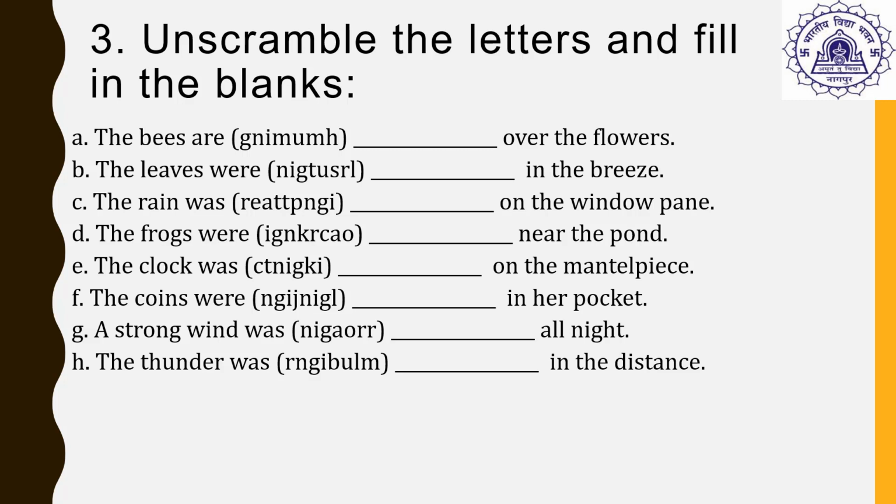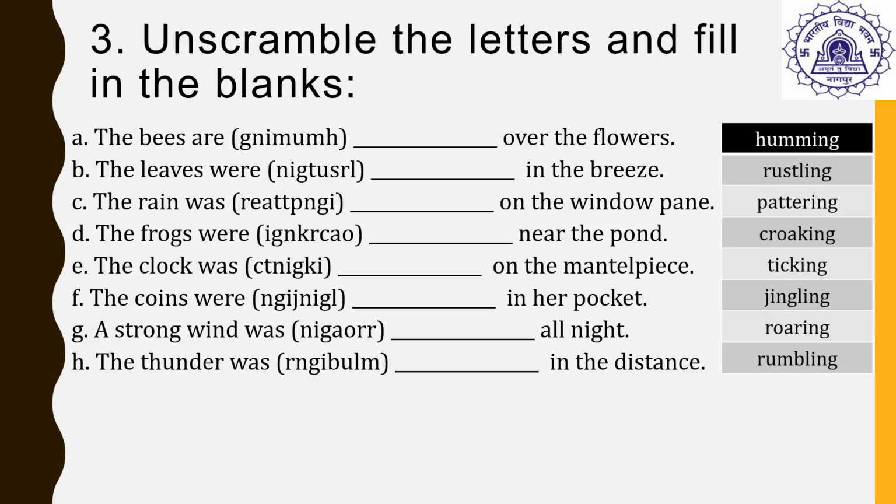The bees are humming over the flowers. The leaves are rustling in the breeze. The rain was pattering on the window pane. The frogs were croaking near the pond. The clock was ticking on the mantelpiece. The coins were jingling in her pocket. A strong wind was roaring all night. The thunder was rumbling in the distance. So the answers are humming, rustling, pattering, croaking, ticking, jingling, roaring and rumbling.